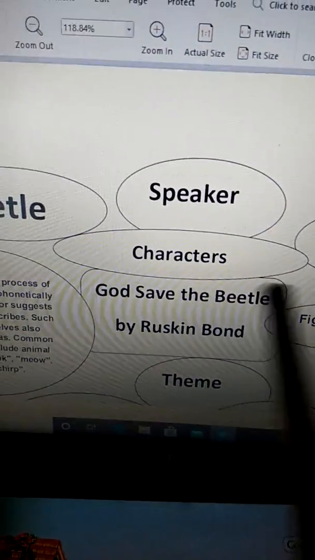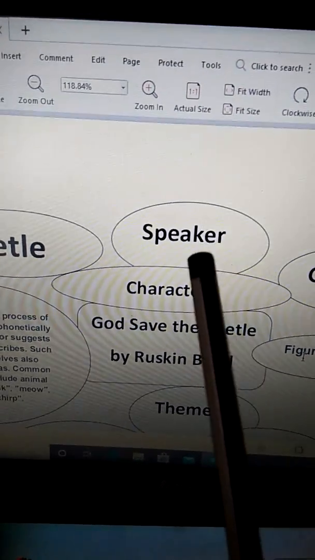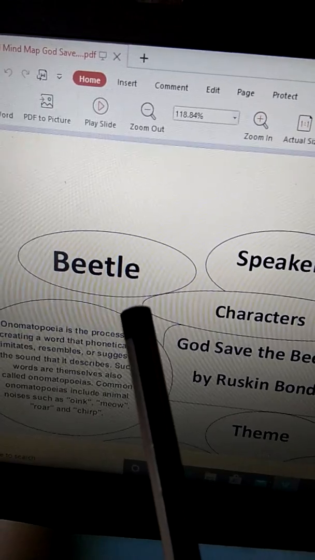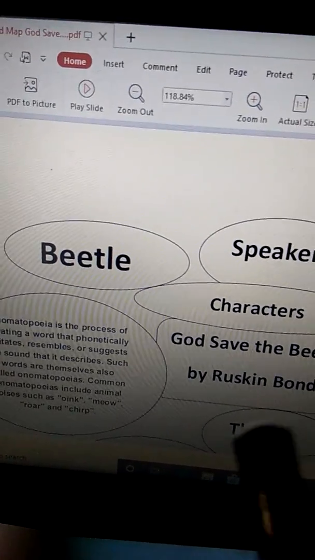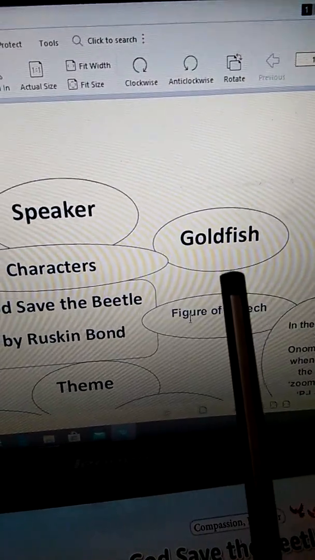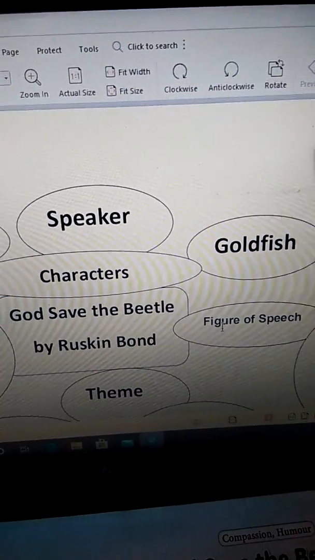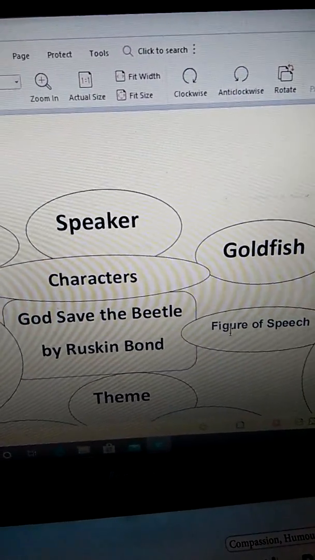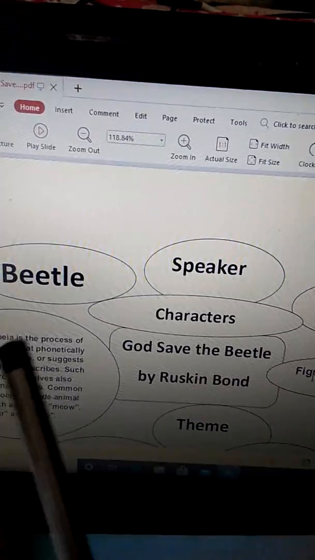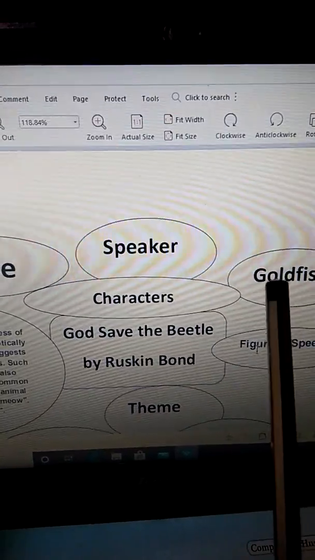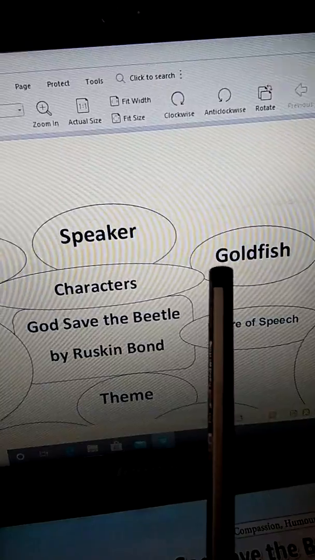Which are the characters in the poem? One is the speaker. Who is the speaker? The poet himself. The beetle. So about whom is the entire poem hovering round? It's the beetle. And the goldfish, in whose home the beetle is an unwanted intruder. So these three are the main characters of the poem: the speaker or the poet himself, the beetle, and the goldfish.